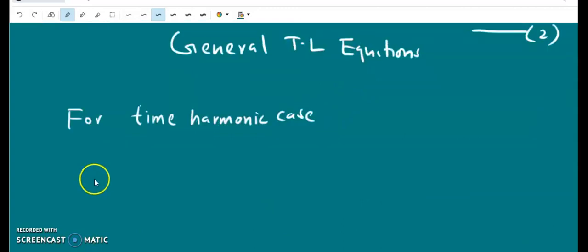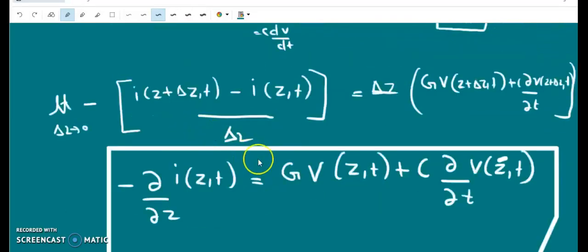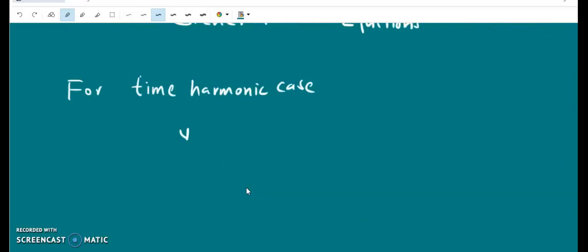Now for the time harmonic case, where the voltage and current vary sinusoidally with respect to time, we can use phasors. The use of phasors simplifies the transmission line equations into ordinary differential equations. Now we have partial differential equations, but we know that the phasors are independent of time.